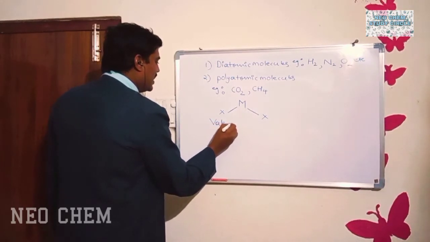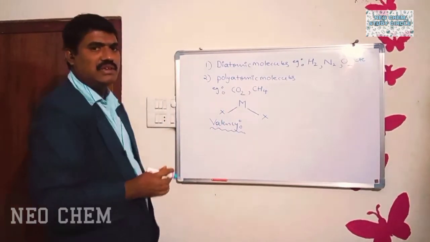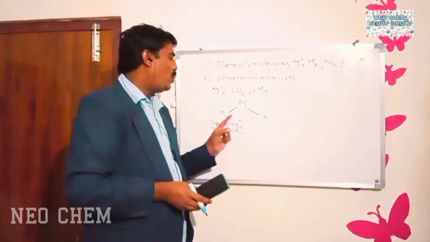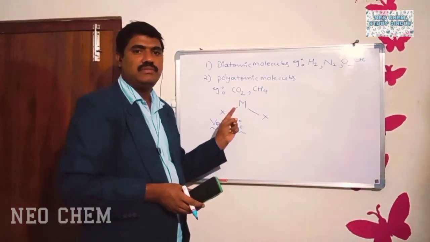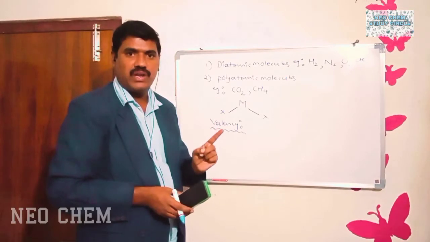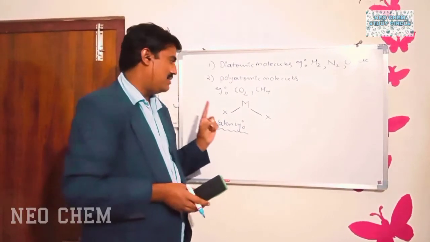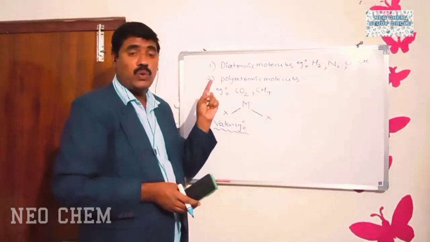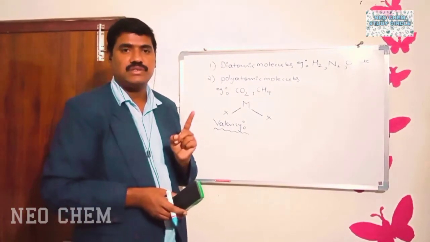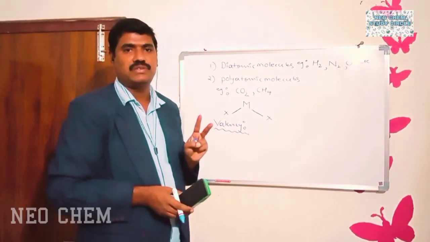Valency. Let us see what is called valency. Valency means the total number of bonds present around the central atom in a polyatomic molecule. Right? Valency means the total number of bonds. There are two types of bonds in the molecules.